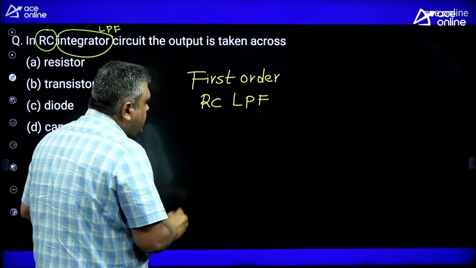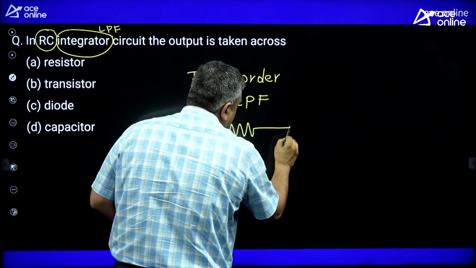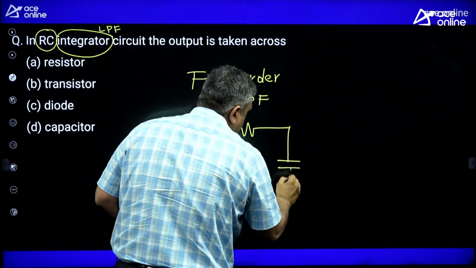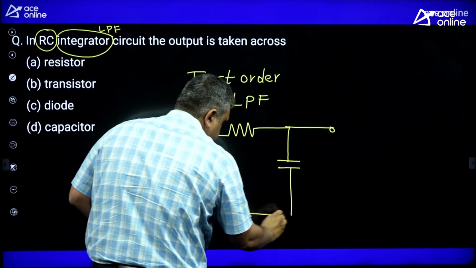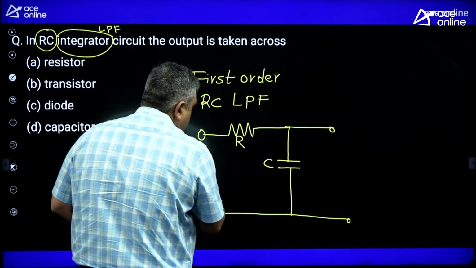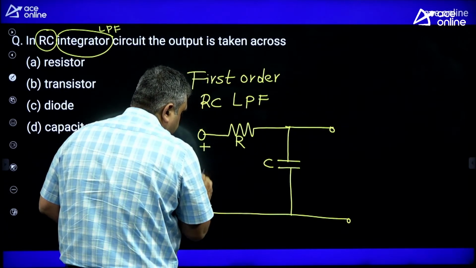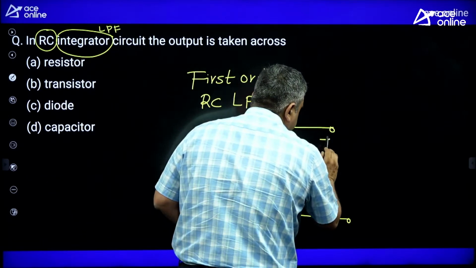What is a first order RC low pass filter? You will have a resistor in the series arm and a capacitor in the parallel arm. So this is your R and this is your C. You have the input given across these terminals and the voltage taken across these terminals.